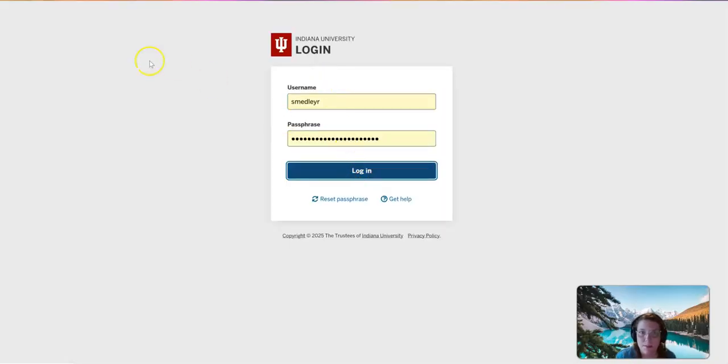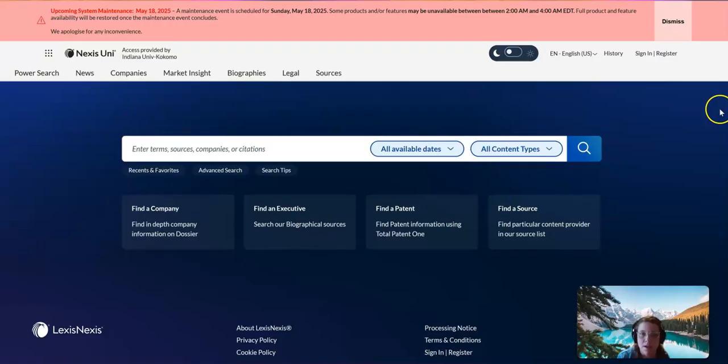And it's going to make me log in. I'm going to pause. All right, so I am logged in now. And this is what Nexis Uni looks like. If you are already on your college campus, you probably don't have to log in at all. But if you're off campus, you're going to have to log in.